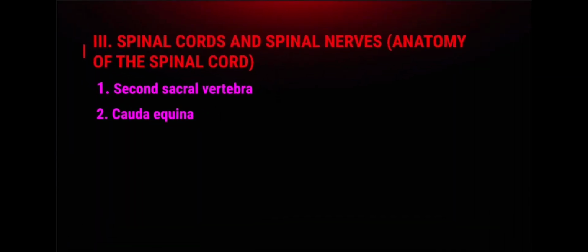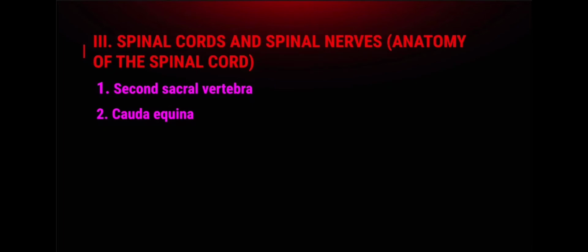Good day everyone, I am Shanin G. Ibanez. Today, I will be presenting part 3 which is the spinal cord and the spinal nerves. Anatomy of the spinal cord. Number 1. Complete the following statements by inserting the proper anatomical terms in the answer blanks.